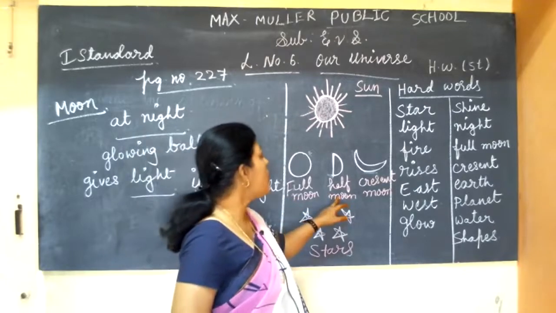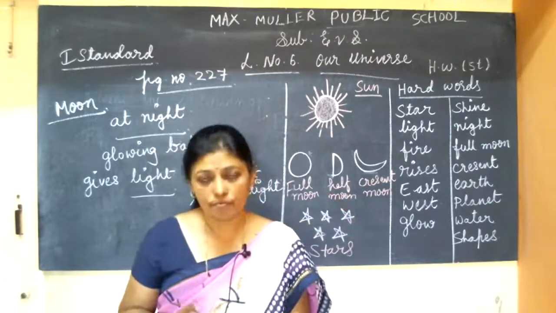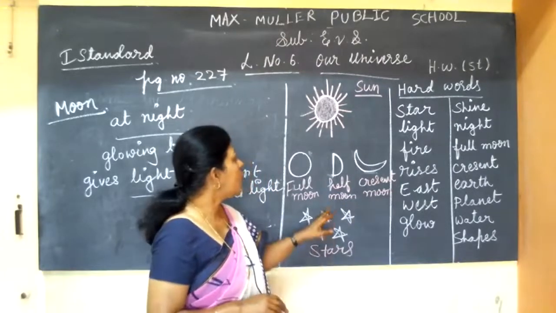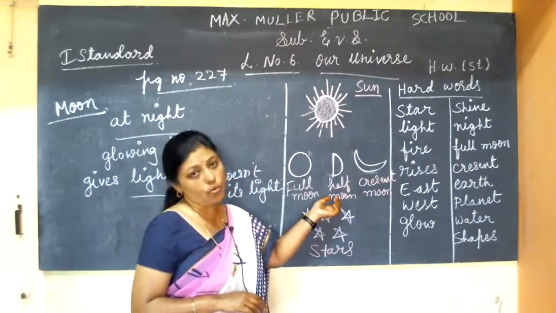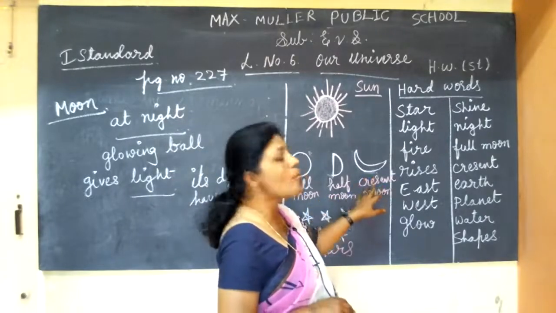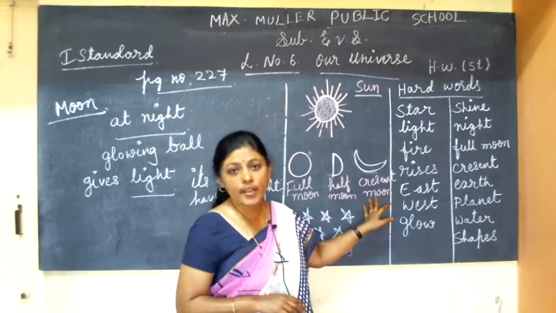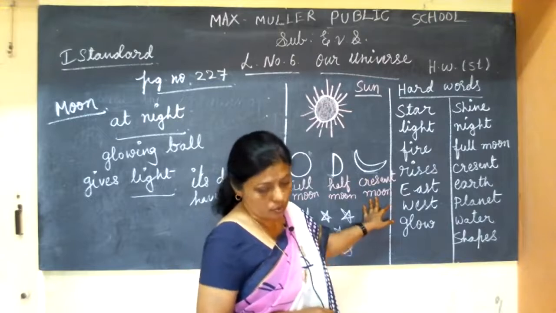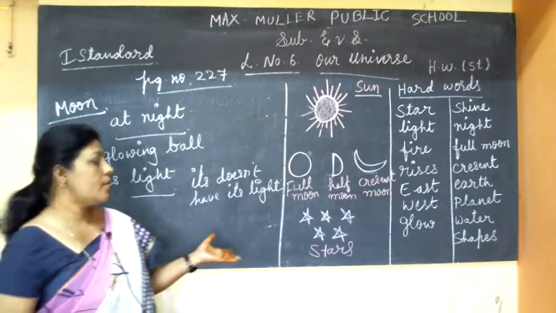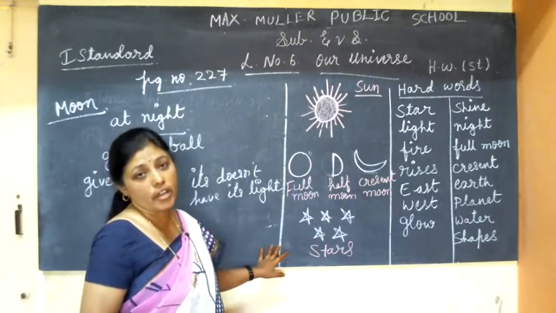Sometimes the moon will look half, that we call a half moon. And sometimes the moon will look like a bow shape. We call it a crescent moon. And sometimes we can't see the moon at all. That day we call a no moon day.